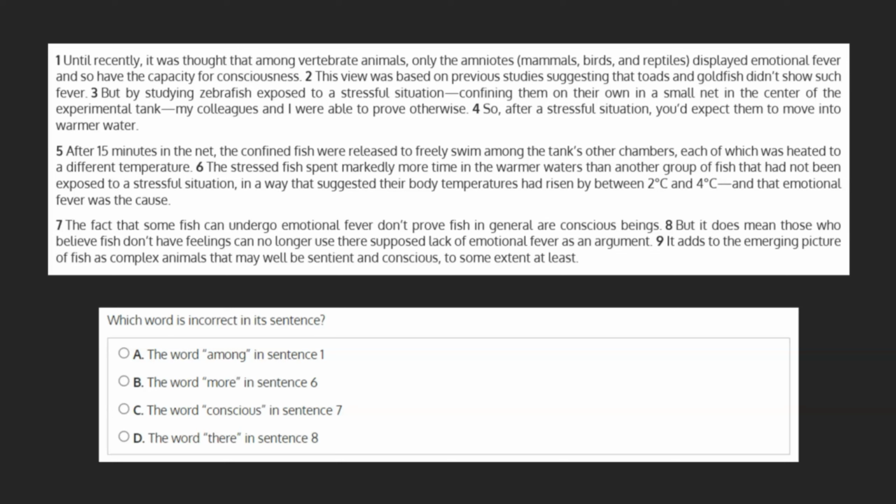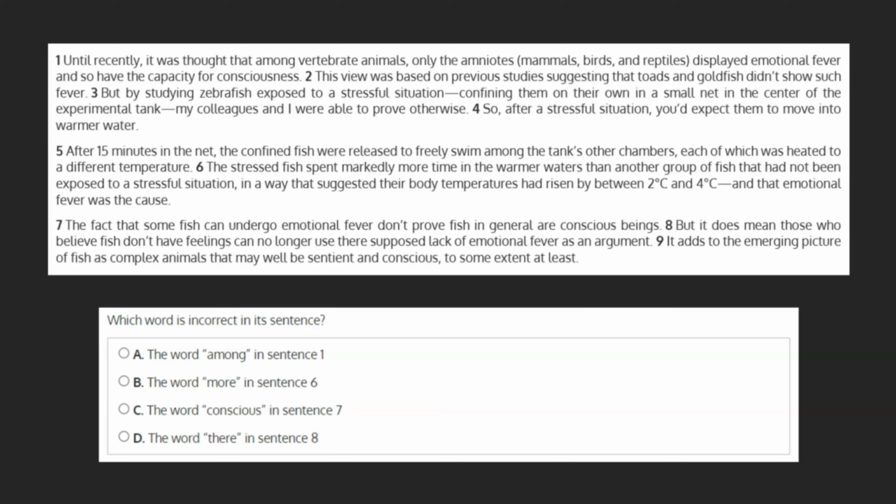Which word is incorrect in its sentence? A. The word among in sentence 1. B. The word more in sentence 6. C. The word conscious in sentence 7. Or D. The word there in sentence 8.